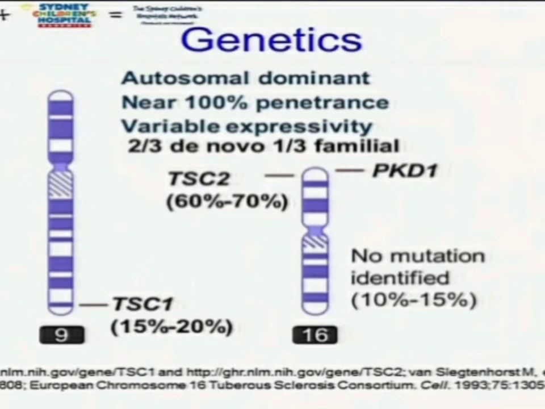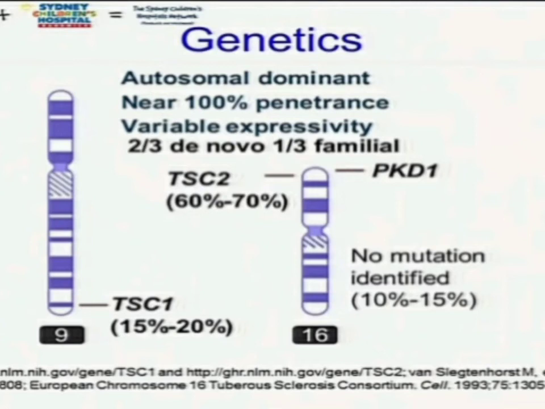Now about genetics, particularly there are two: TSC1 and TSC2. TSC means tuberous sclerosis complex 1 gene, and tuberous sclerosis complex 2 gene. These two genes are present on two different chromosomes. TSC1, that is tuberous sclerosis complex 1, is present on chromosome number 9, and TSC2, tuberous sclerosis complex 2, is present on chromosome number 16.